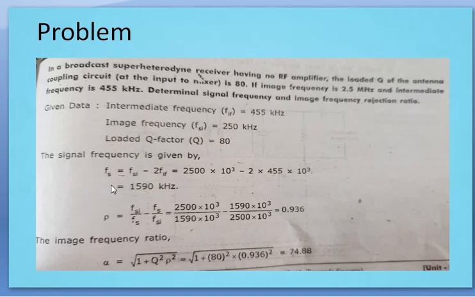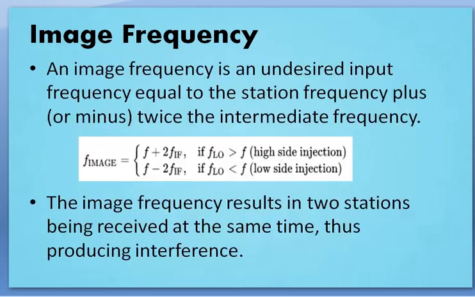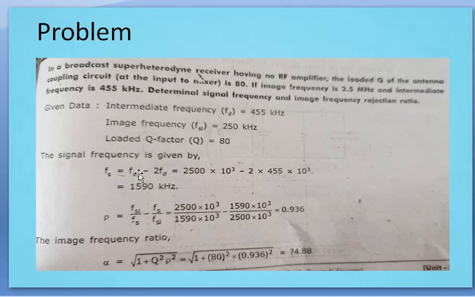What is the signal frequency formula? Fsi is equal to Fs plus 2Fi, so Fs is equal to Fsi minus 2Fi. How have we got this one? See here, Fsi is equal to Fs plus 2Fi. Now we are managing minus here. You have to find out the signal frequency, so it is nothing but a subtraction of your intermediate frequency from your image frequency. So this is your signal frequency Fs, that is equal to Fsi minus 2IF, twice that of your intermediate frequency.